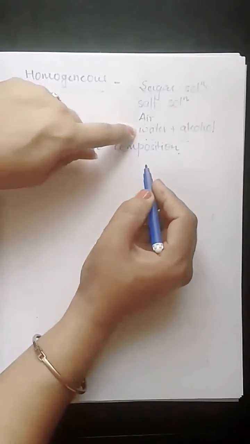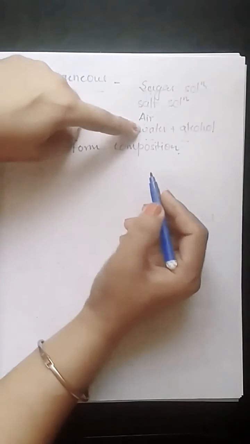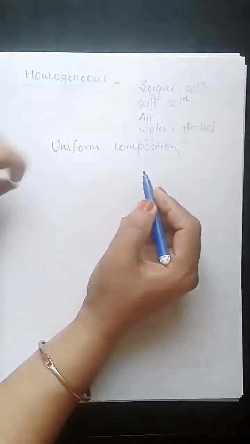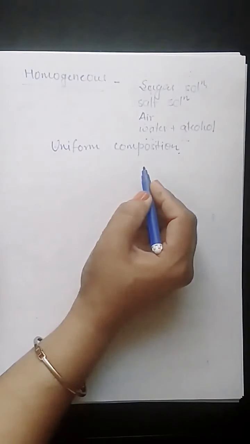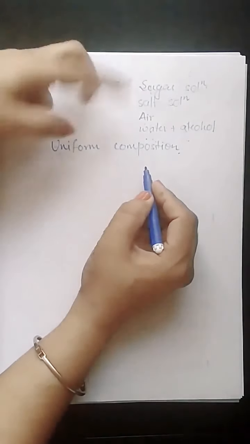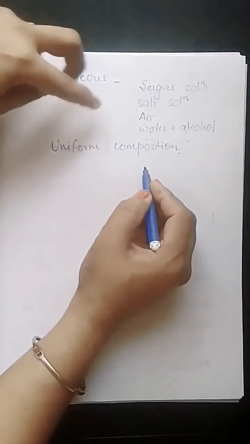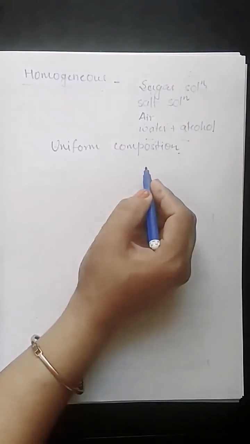In a water and alcohol solution, water is one constituent and alcohol is another. So we are not able to see the two constituents separately. What is the percentage of the two substances? That is known as composition.